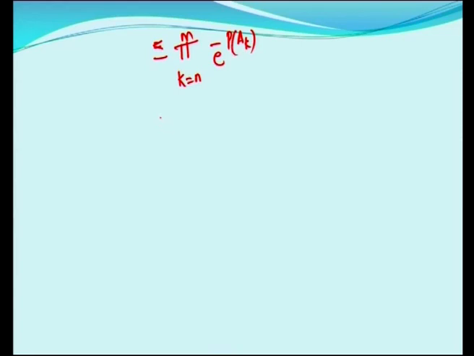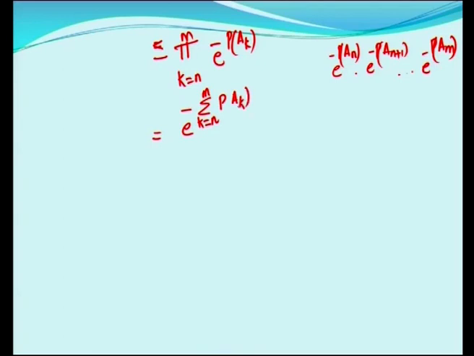Okay, product of the expectations, you have the power, therefore you will have summation minus K is equal to, what will happen when you multiply e power minus P of AN into e power minus P of AN plus 1 etc. e power minus P of AM? When you take the product, the corresponding powers have to be added, therefore you will have this expression e power minus summation K is equal to N to M P of AK.